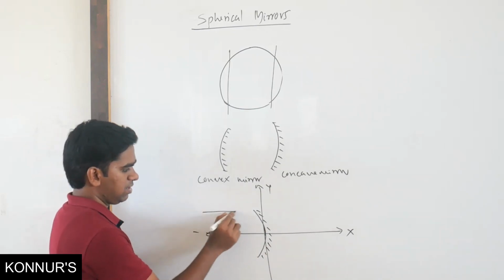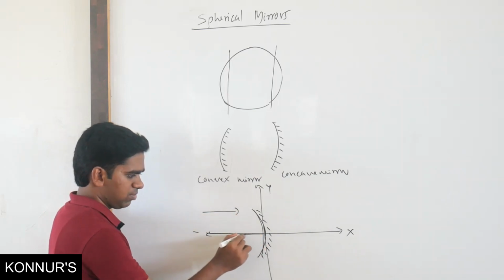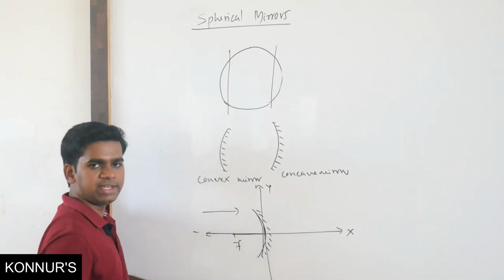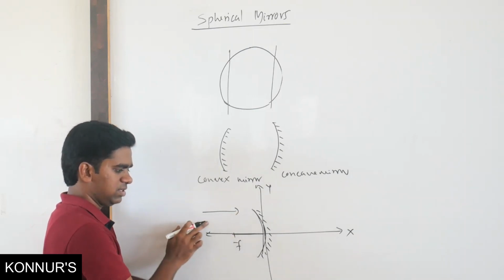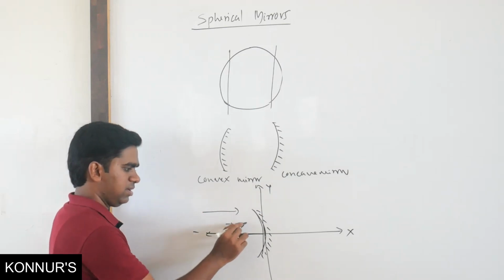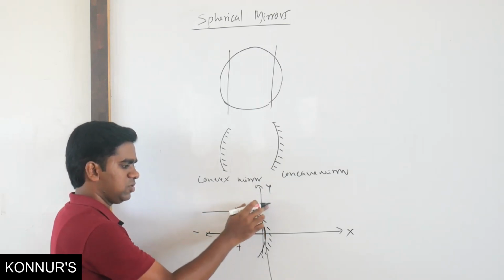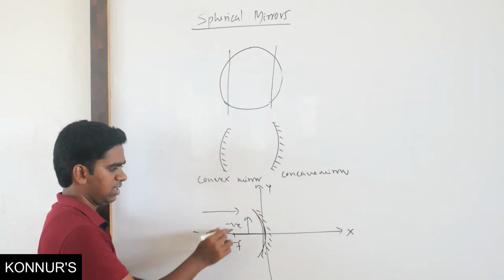So if a ray of light is moving on this side, its focal length will come here. So focal length is negative. It is on the negative axis. Whatever distance measured on this side, all are negative. And if you take the height here, it is positive y-axis, so take it as positive. Here it is negative y-axis, you can take it as negative.